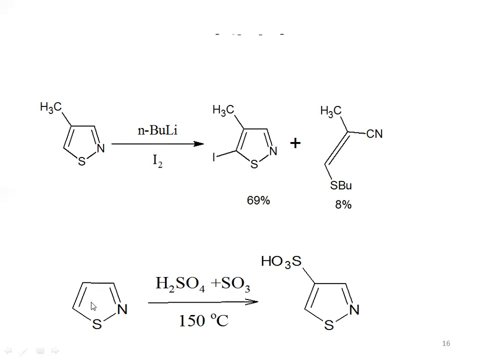Next reaction is the sulfonation reaction. We are going to add a sulfonic group here. We are adding H2SO4 and SO3 here at 150 degrees Celsius. We will get our product, which will be 4-sulfonic acid isothiazole, because at the fourth position our electrophilic reaction will take place. So the sulfonic group will attack this carbon atom.